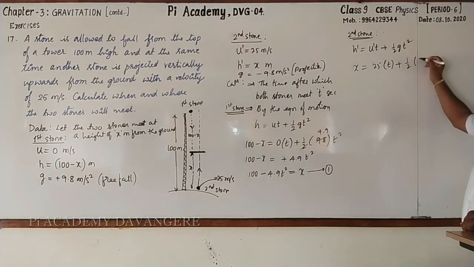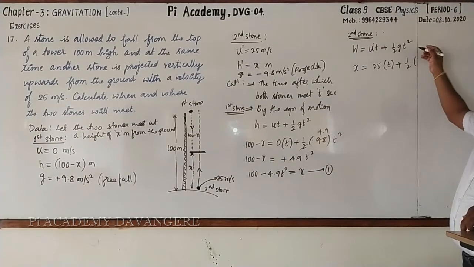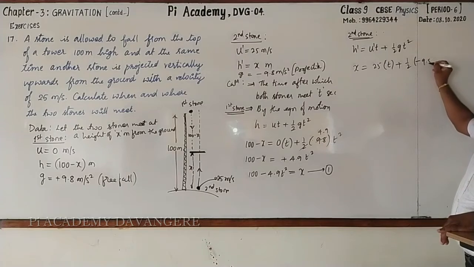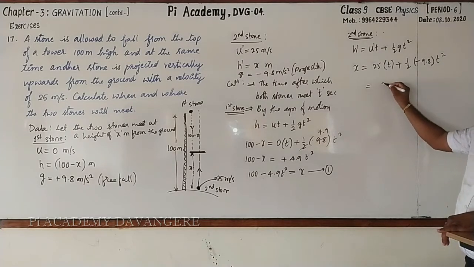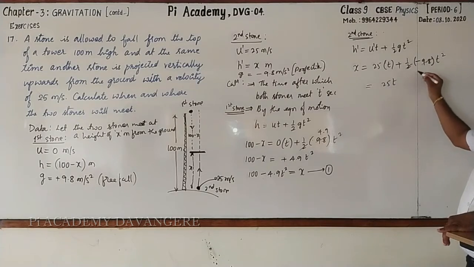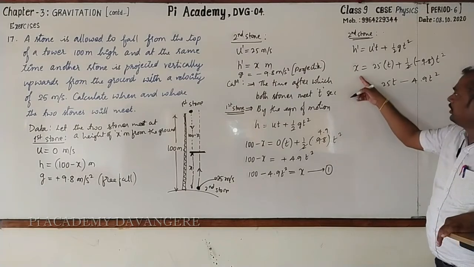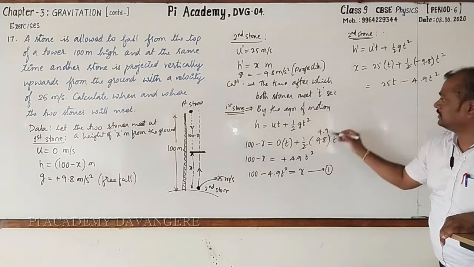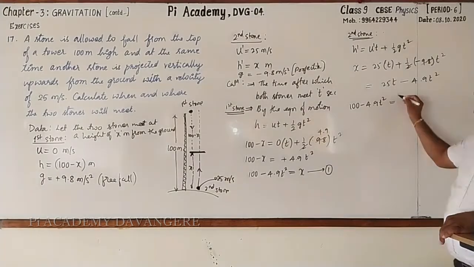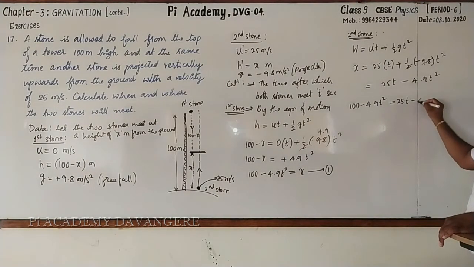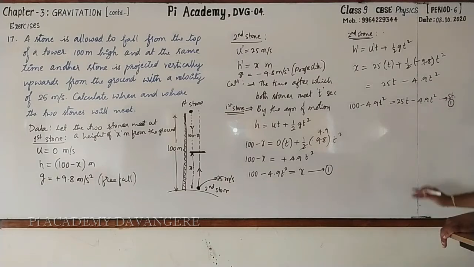And here, for the second stone, it is a projectile. So minus 9.8 t square. This is equal to 25t, cancel it, 1s are 4.9 t square. What is x? x is 100 minus 4.9 t square is equal to 25t minus 4.9 t square. So this has been written from statement 1. Hope that you have understood.